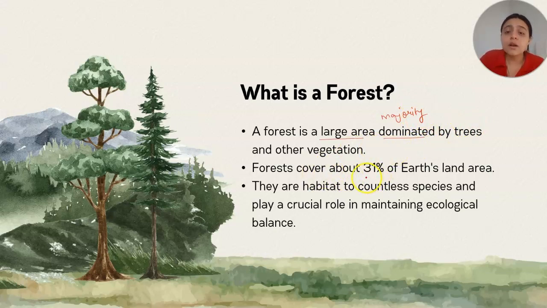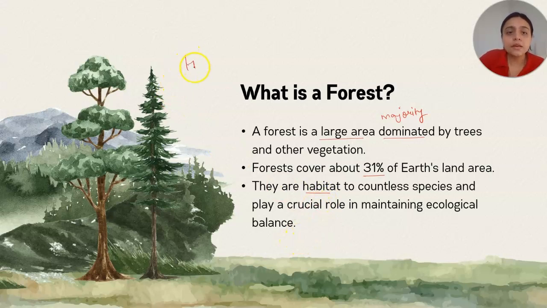Forests cover about 31% of Earth's land area. So we already know that 70 to 71% of the Earth is covered with water. Then the leftover 31% is forest. Means the Earth is greener. About 31% of Earth is greener because of the presence of forests. They are the habitat to countless species and play a crucial role in maintaining the ecological balance.